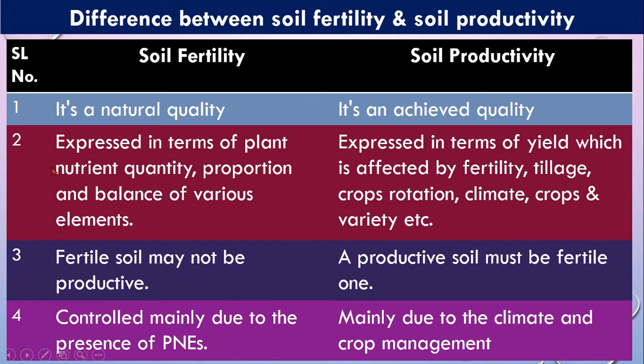If you see the definition, we already saw that soil fertility is expressed in terms of plant nutrient quantity, proportion and balance of various elements. Soil productivity is expressed in terms of yield, which is affected by fertility, tillage operation, crop rotation, climate, crops and variety, which I already discussed in the previous couple of slides.